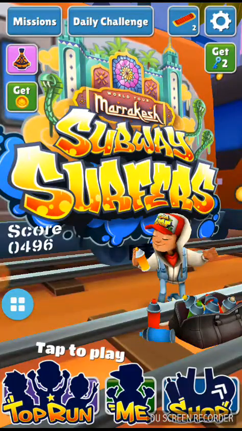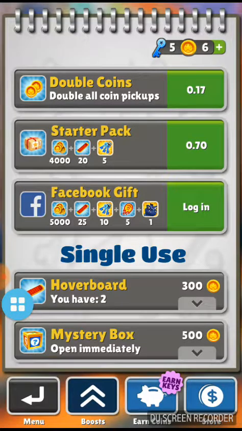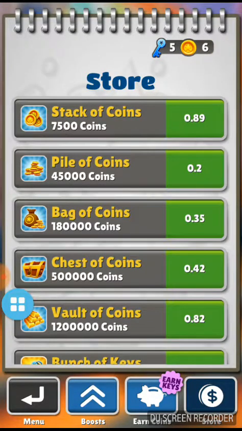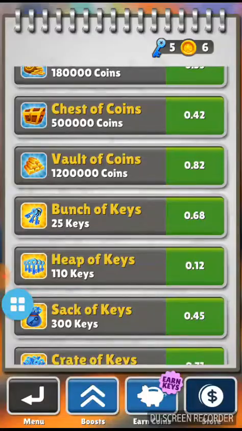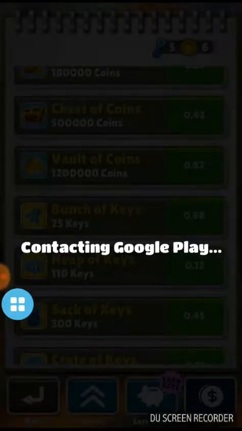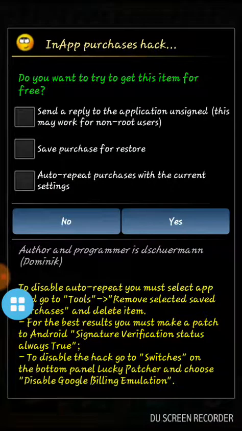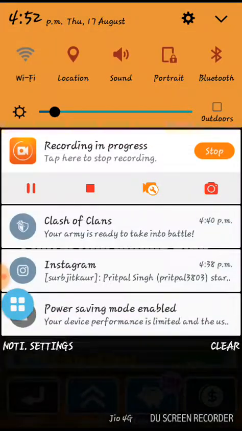Now go to the shop, store, and buy Vault of Coins. Contacting Google Play and third option. And yes. Now switch off net.